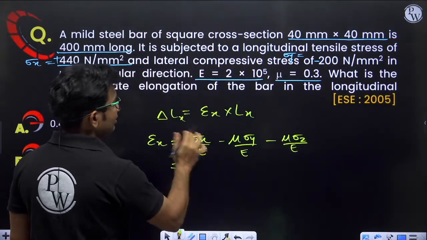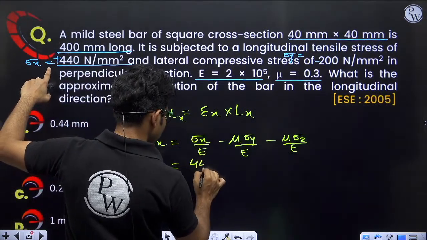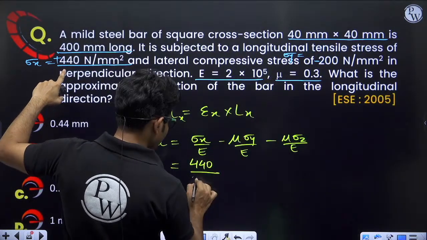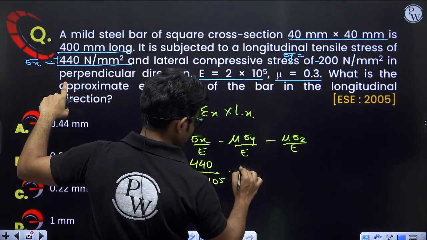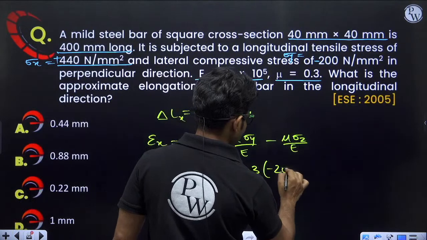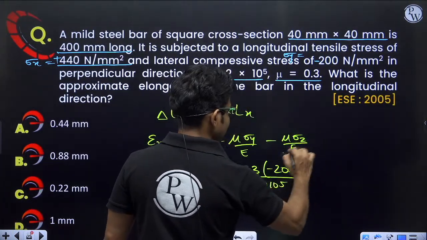So what will be the value of sigma x? Sigma x is 440 Newton per mm square, upon Young's modulus 2 into 10 to the power 5, minus mu, which is 0.3, into sigma y, which is minus 200, upon 2 into 10 to the power 5, and sigma z is 0.